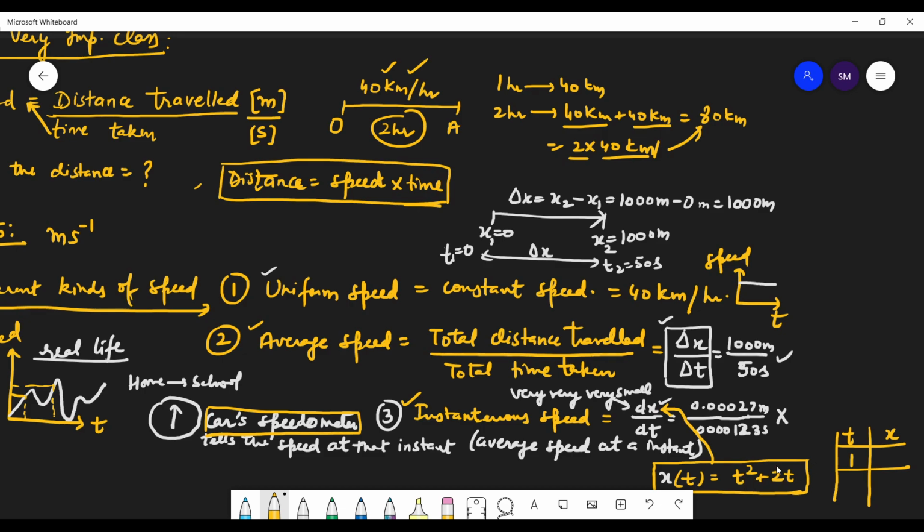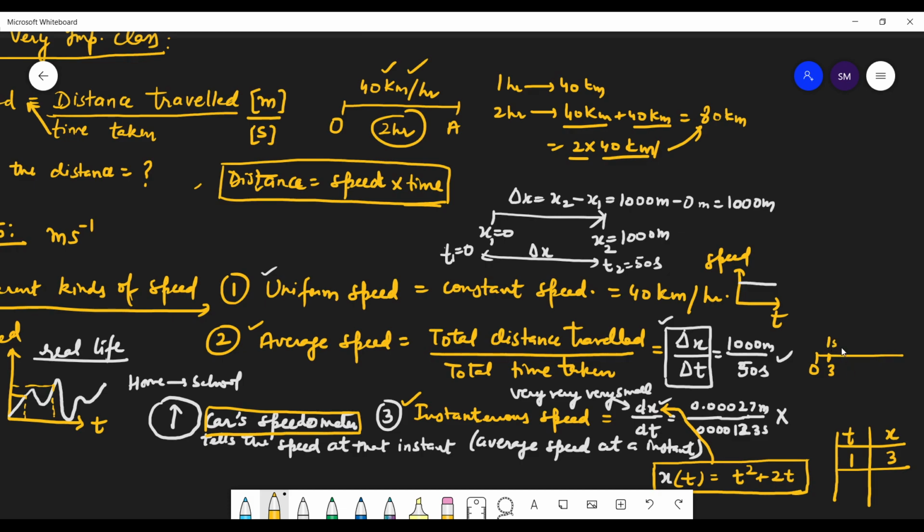Put t equal to 1 here. 1 square plus 2 into 1, yes, 3. So when time is 1 second, you were at 3 meters.